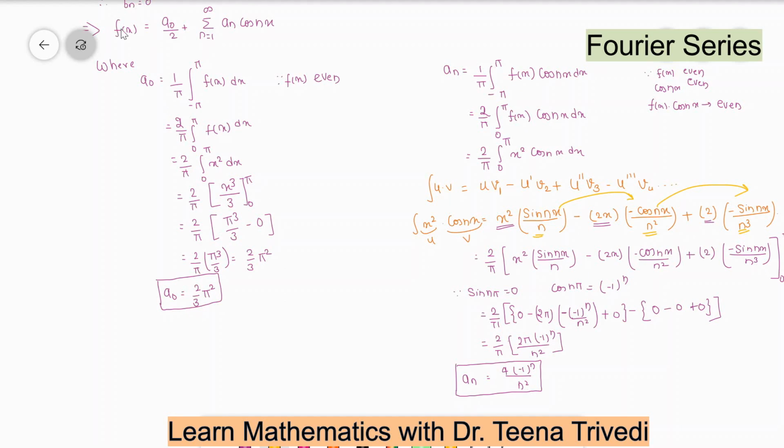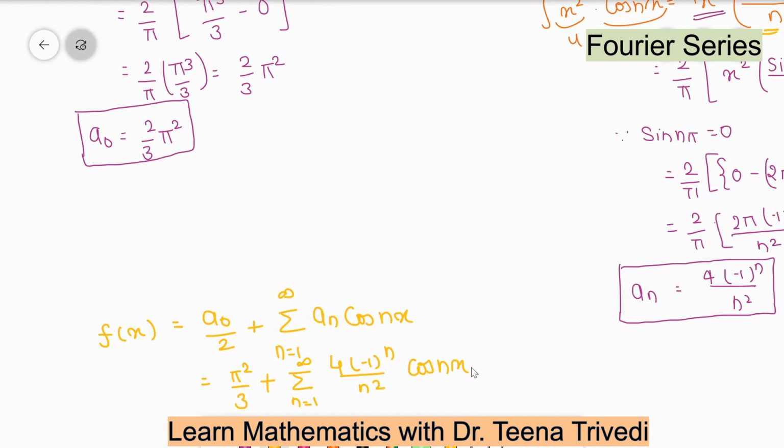We have to put these in the equation f of x equal to a0 by 2 plus summation n equal to 1 to infinity an cos nx, and bn is 0 because the function is even. We mark this as equation number 1 and we will put these values in equation number 1.